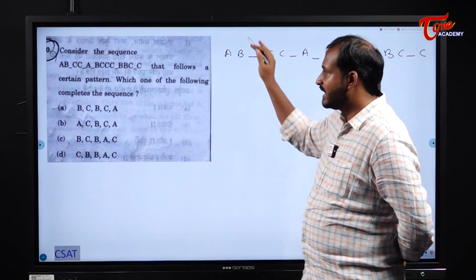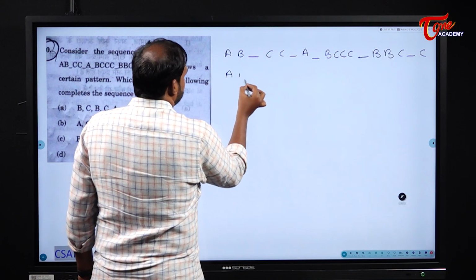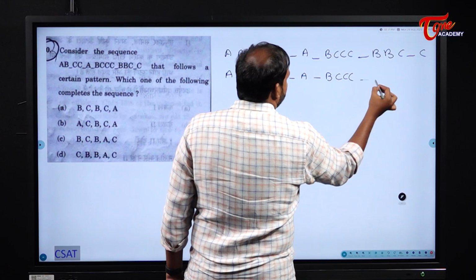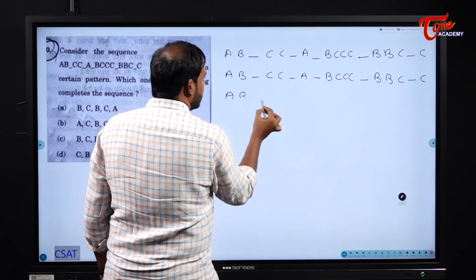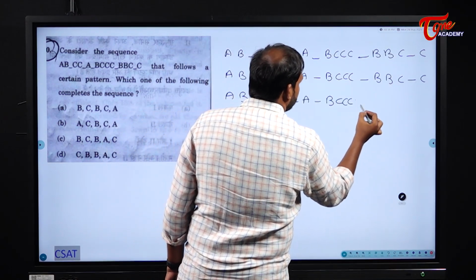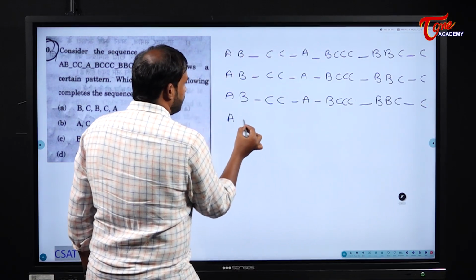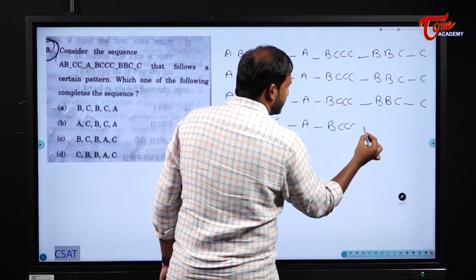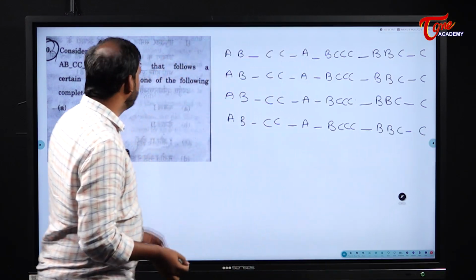My suggestion is, write down this one 4 times. Quickly. Why? Because we can write it quickly in the empty spaces. Quickly write one below the other. In the examination also please follow this pattern so that you will get the idea very quickly. I am telling you, this is the best practice. Because within no time you can write all these things. I am intentionally writing this 4 times. The reason is I have 4 options. Now please simply put the 4 options here.